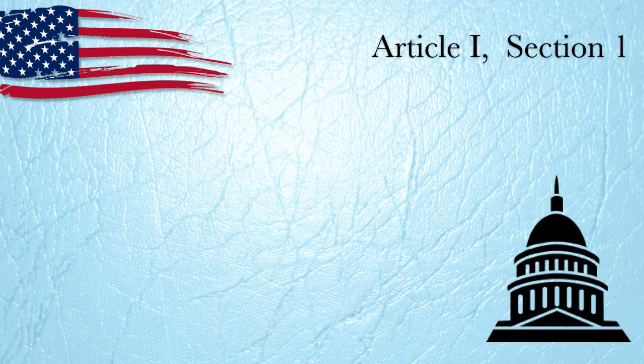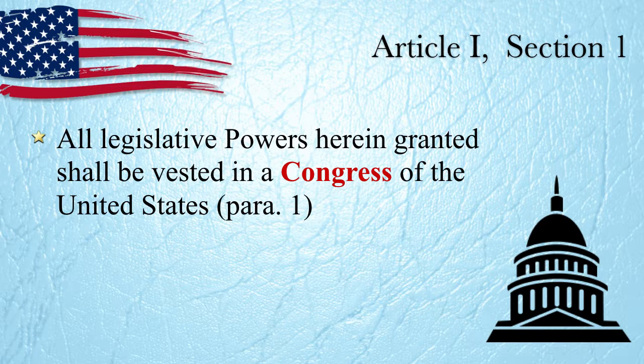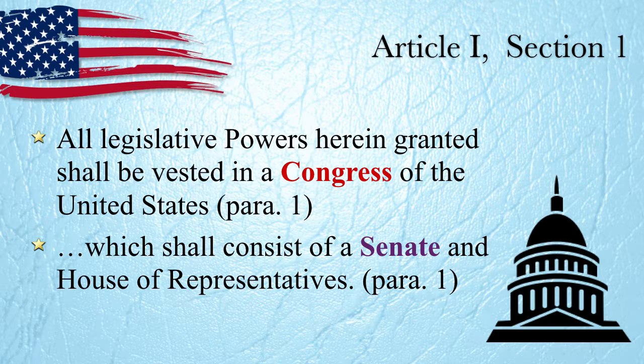Okay, first off, right off the bat, right after the introduction, we go into Article 1, Section 1, the first sentence in that whole area, and I'm going to turn to my book here to make sure that I'm reading it correctly as well. It says that all legislative powers herein granted shall be vested in a Congress of the United States, which shall consist of a Senate and a House of Representatives. This sentence creates the Congress of the United States.